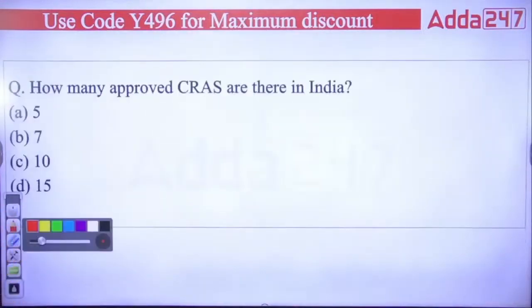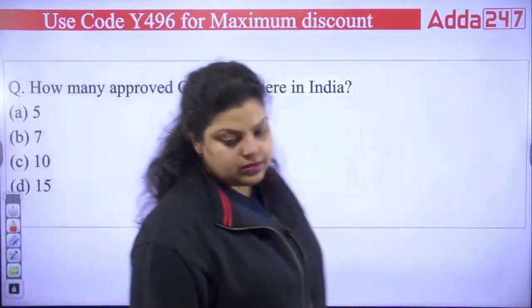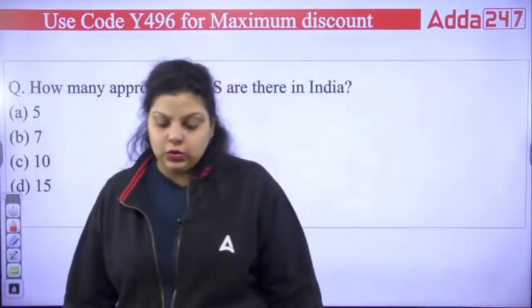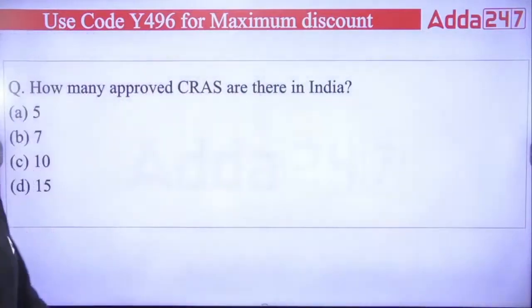Next question: how many approved credit rating agencies are there in India? Approved means, first of all, they are regulated by SEBI. All the credit rating agencies are regulated by SEBI, meaning those approved by SEBI. Options: 5, 7, 10 or 15.